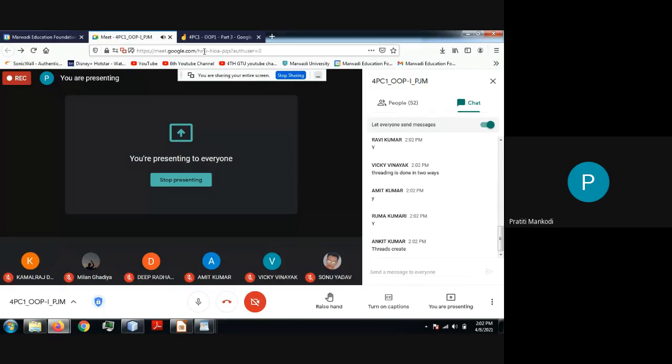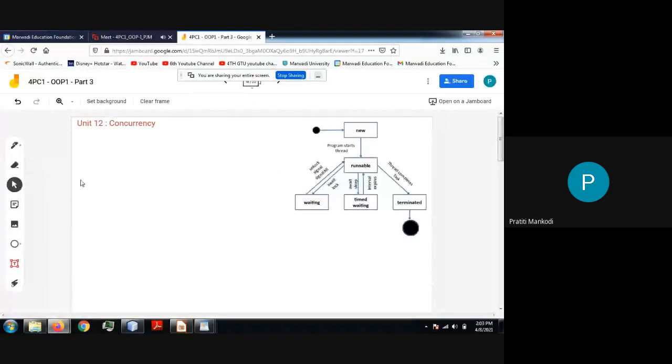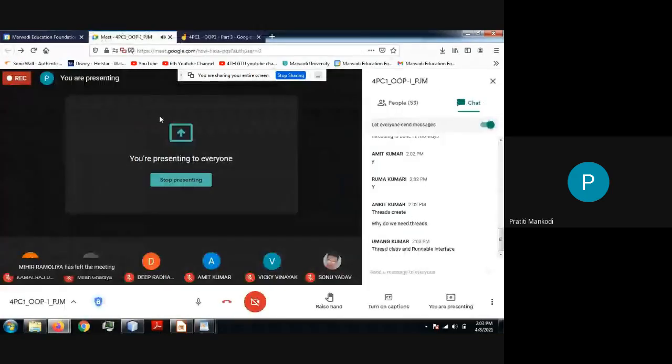What is the purpose of creating a thread? Which is the package which is giving the facility for, yeah, why do we need threads? That's correct, but why do we need threads? Yes, so Thread class and Runnable interface. Okay, so these are the two ways through which we can create threads.